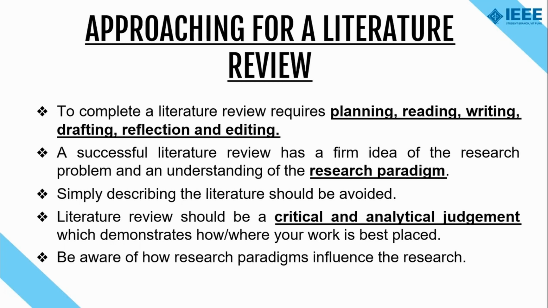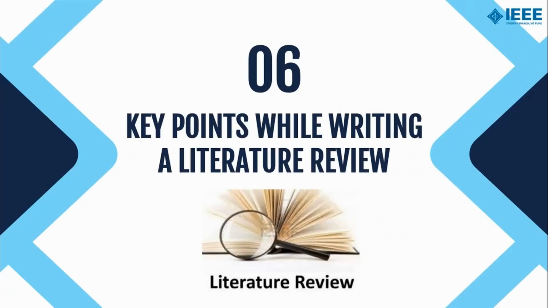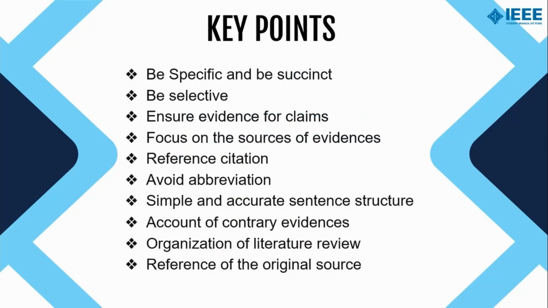It should also reflect the details of the literature which is reviewed rather than the simple description. It should have the capability to influence the further research and also highlight how the research has contributed to the existing knowledge of a field. Now let's sum up the complete literature review process into the following key points which we need to remember. You should be specific with the points to be included in the review and should clearly express them. Those points should be the best representation of the literature and should highlight all the details of the findings in the literature. Being selective towards only the most significant topics which have contributed the most to your research is one of the things which we need to keep in mind